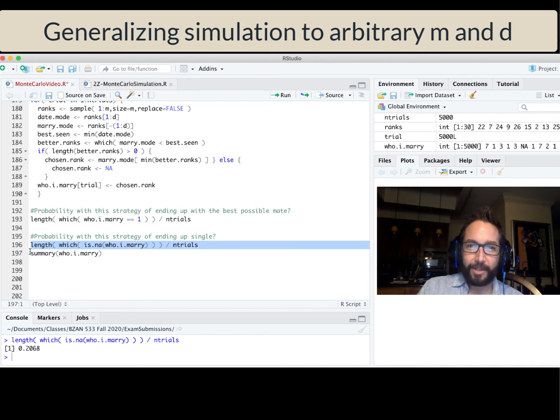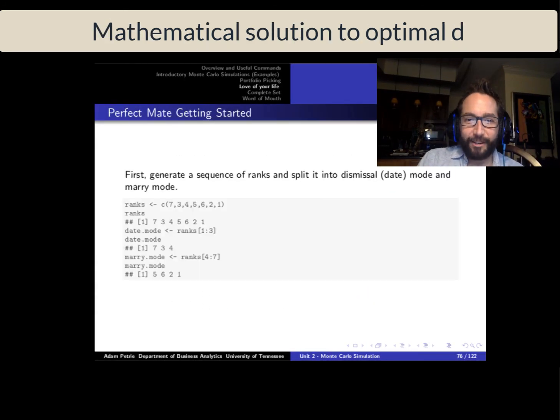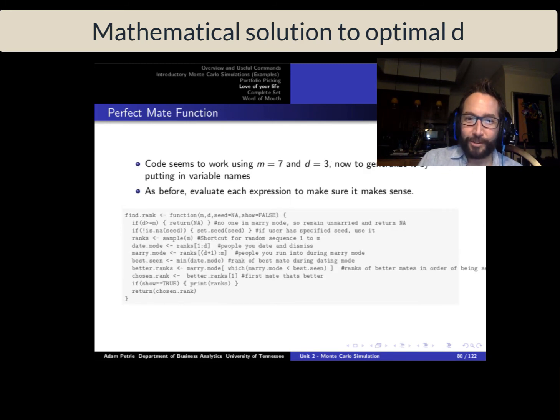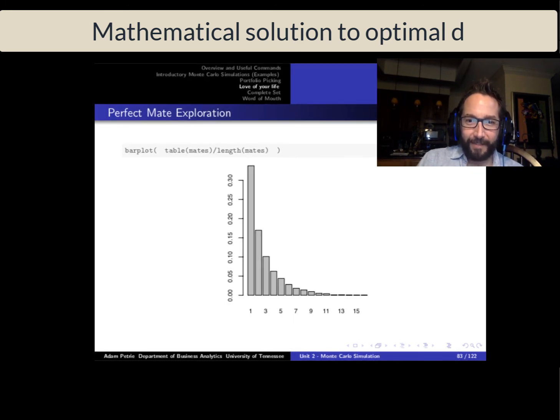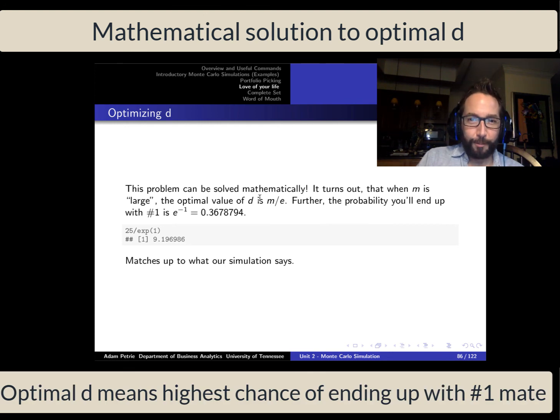What's the probability that we end up single and unmarried? About 21% here. So people have studied this mathematically, actually, and there's some pretty interesting results. And I'm going to try to scan and find this result fairly quickly. But here we go. This problem can actually be solved mathematically. So it turns out that as long as M, the number of potential mates you think you'll run across over the course of your life, is fairly large, you can actually choose the optimal value for D, the number of people that should be in date mode.